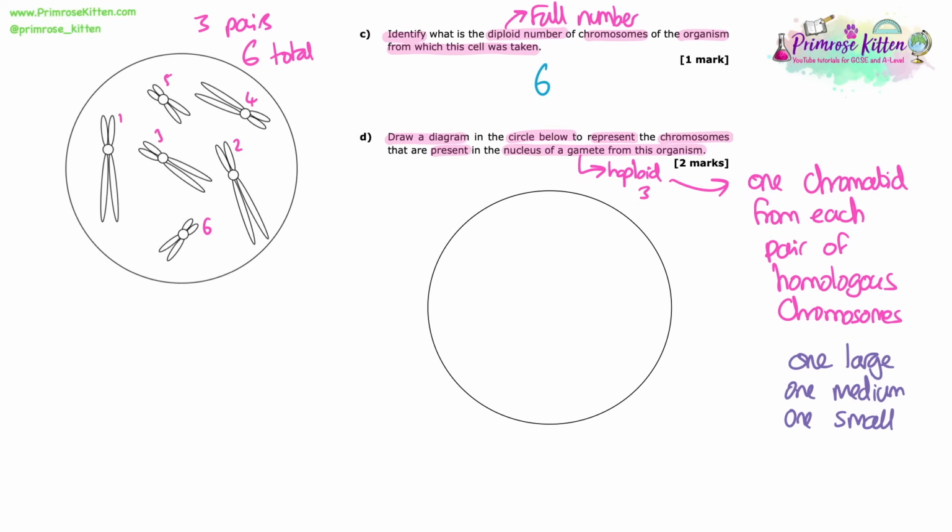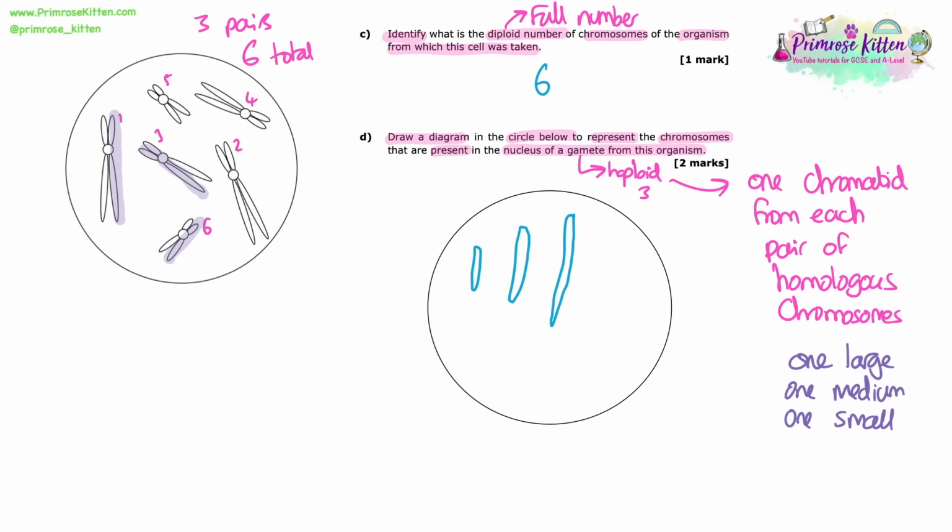So that means we need one large chromatid, one medium chromatid, and one small chromatid. So we're just doing one of each. So one chromatid from one chromosome of the homologous pair, because that's what happens. In the first stage of meiosis, we separate the homologous pairs of chromosomes, and in the second stage of meiosis, we separate the sister chromatids of those chromosomes. So we end up with one chromatid from each chromosome from each homologous pair in each of the 4 gametes.